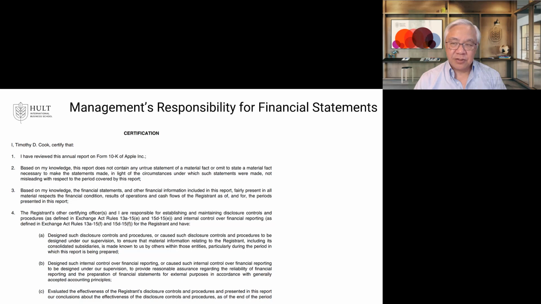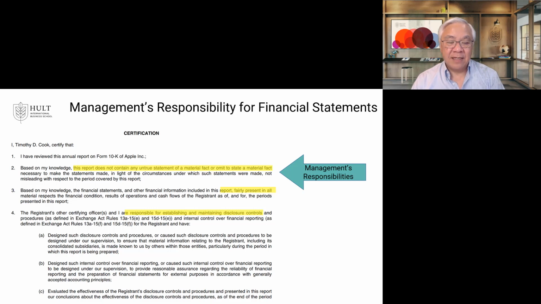The second is the certification. This one is by the CEO, Tim Cook, confirming that it is the responsibility of management to look at the disclosures and that all the material facts are provided, that the report is, again, presented fairly. This is their opinion as management. And furthermore, that they have internal controls to run the company in a responsible manner. And we do this because we've seen some companies not run in a responsible manner. This whole disclosure, this letter, comes from the Enron days when Enron behaved really badly, causing a loss of trust in the entire public trading system we have in the U.S.